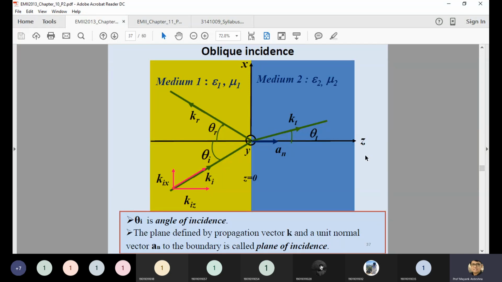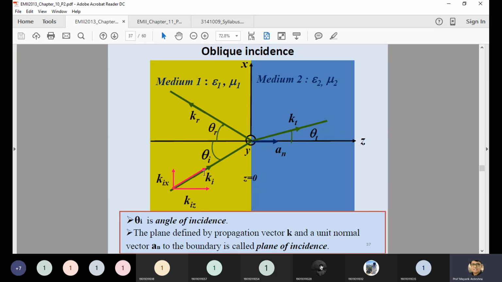Now you can easily understand from this figure where the medium is separated. One is medium 1, the second is medium 2. Medium 1 has different electrical as well as magnetic properties, and medium 2 also has different electrical as well as magnetic properties. The interface is located in the XZ plane.